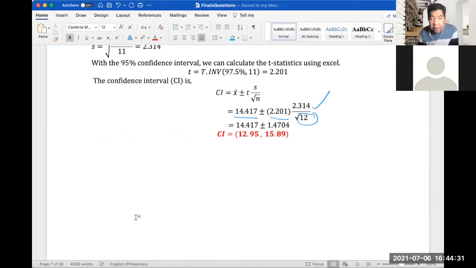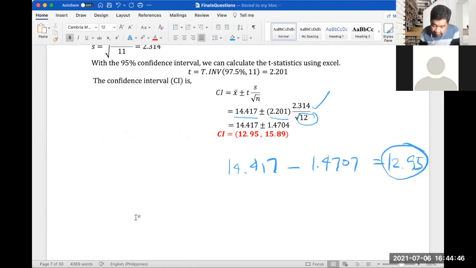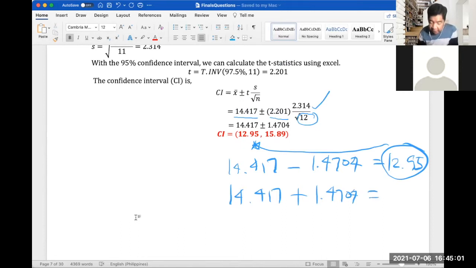So our answer should be, 12.95 is taken from 14.417 minus 1.4704. So you will get 12.95. So that's the first value of the interval. And the second value would be 14.417 plus 1.4704. This is 4, sorry. Which we get 15.89. So that's our value for the second number here, or the second end of the interval.